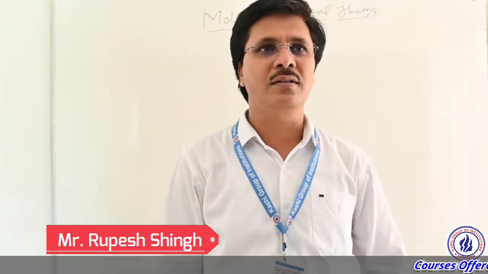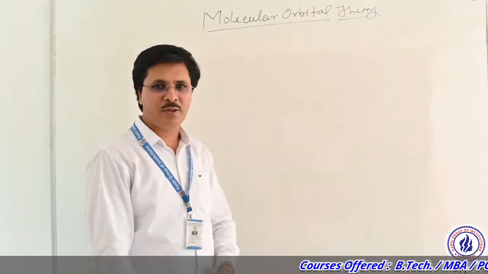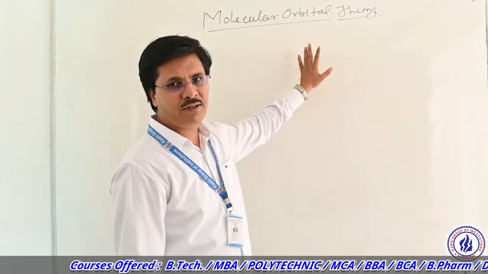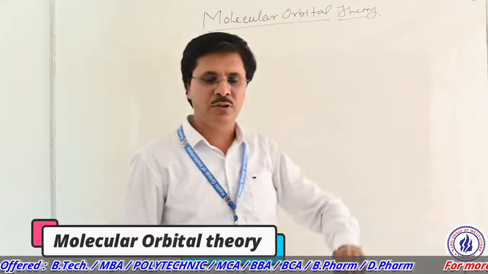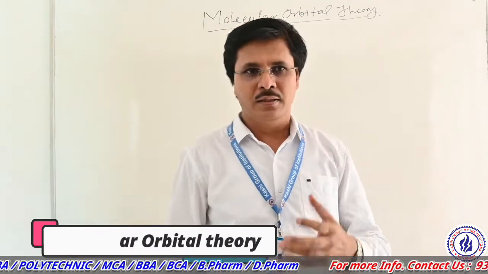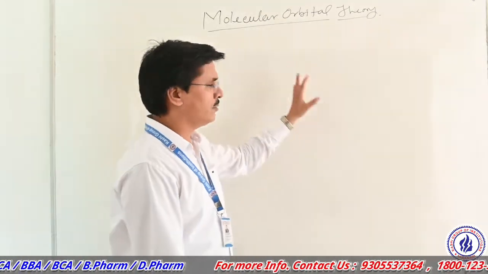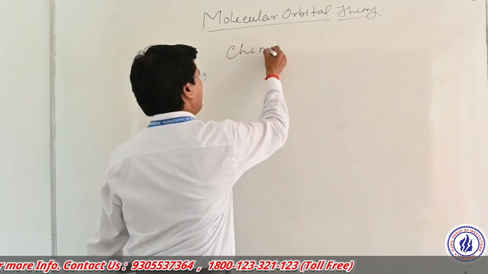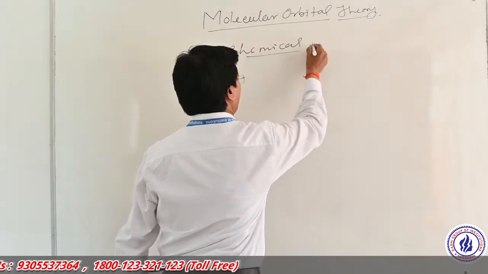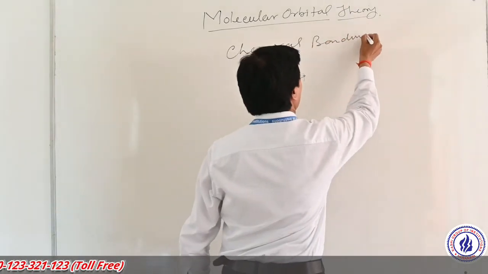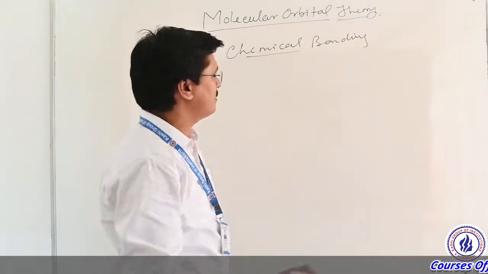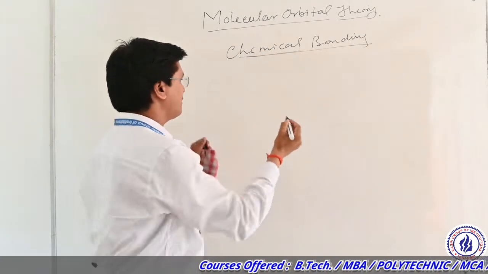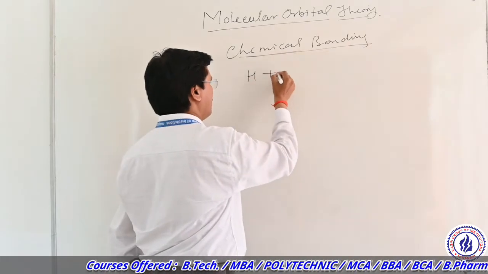Today we will learn about molecular orbital theory. This is a modified form of valence bond theory. Dear students, you already know about chemical bonding. Chemical bonding is one type of reaction which takes place when two atoms come too close to each other.